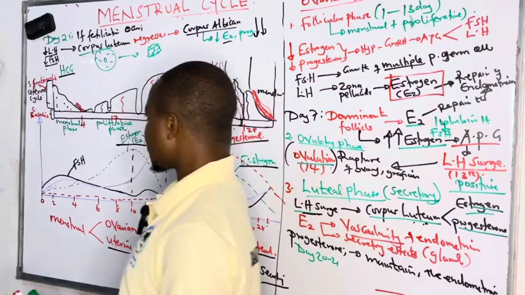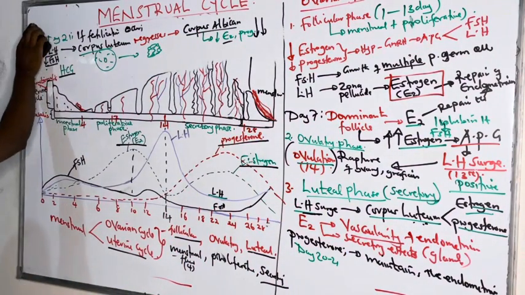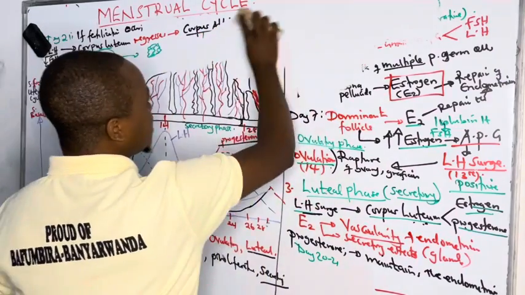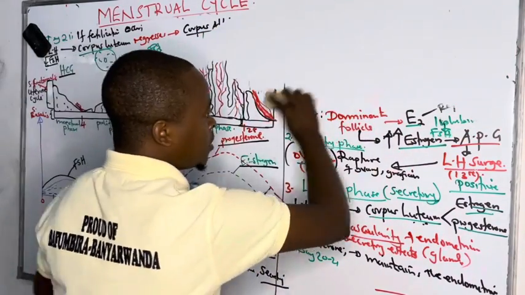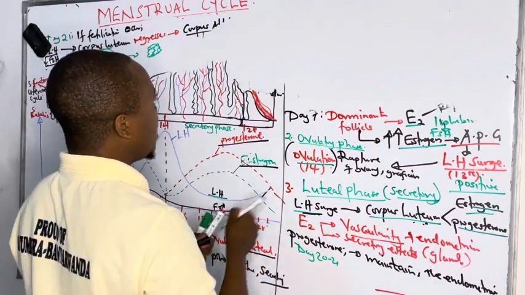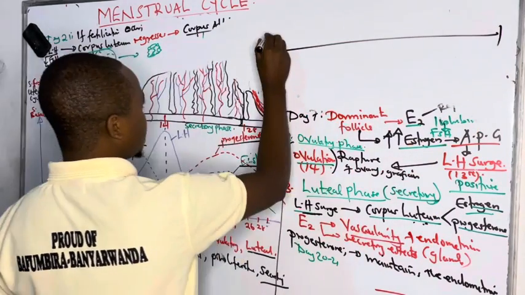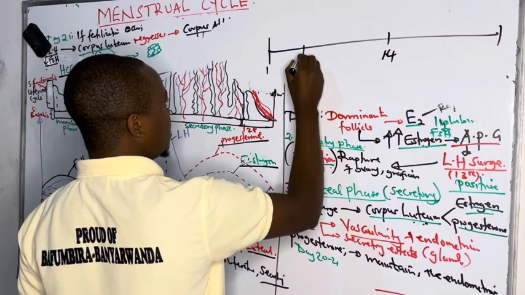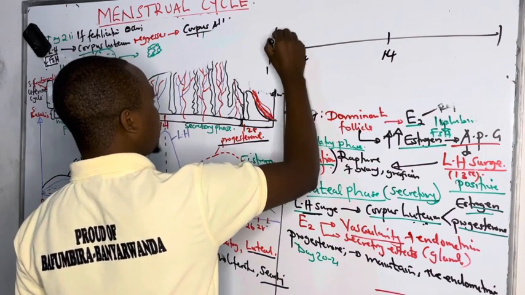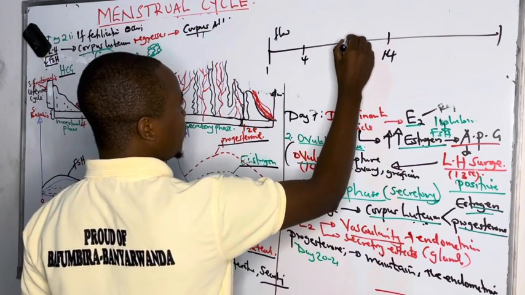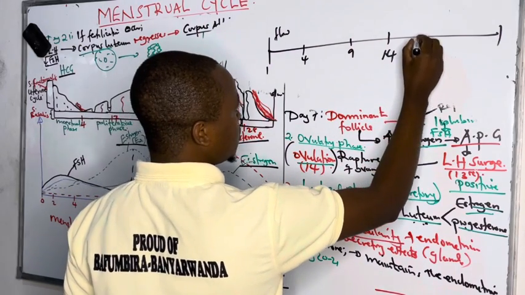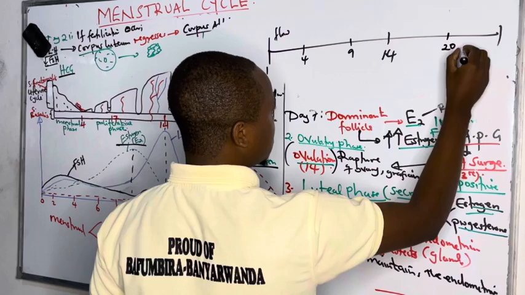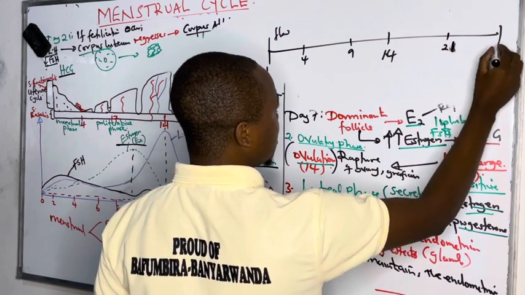But in summary, there is always other discussion about safe days and which is not safe. If I can draw in summary my chart here, and this is day 14, this is day 1, this is day 4, where here it is the flow phase, and then we have day 9, we are going to have day 20. Let me even put day 21, then this is day 28.